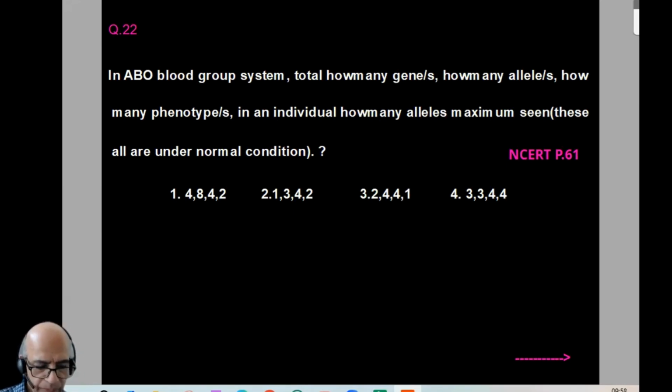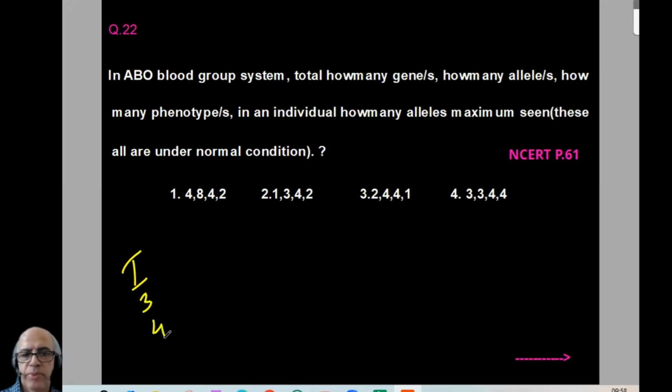So we can find, in the ABO blood group system, in total how many genes? Only one gene, the I gene. How many alleles? Three: A, B, and O respectively. How many phenotypes?